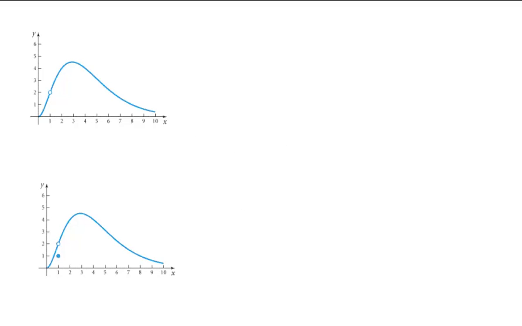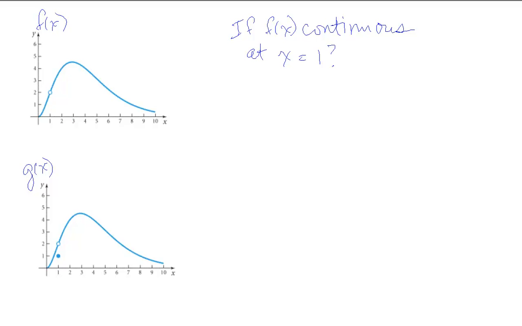Okay? So if we want to take a look at continuity of graphs, we have two graphs here that are continuous for most of their graph. Okay? So we can ask a couple of different questions here. We can ask, what's this function f, and then we'll call this function g. So we can ask ourselves, is f of x continuous at x equals 1?